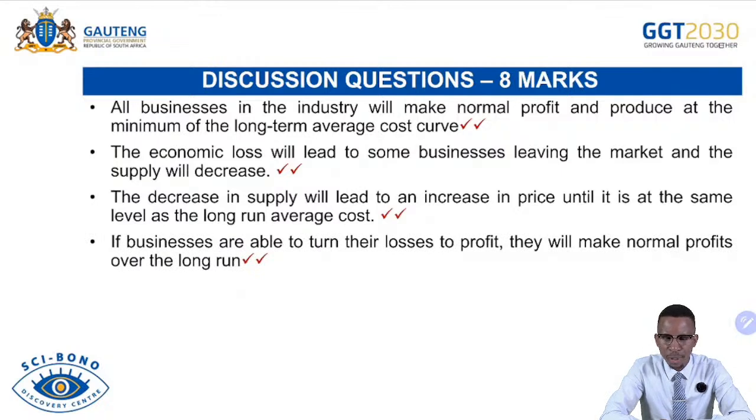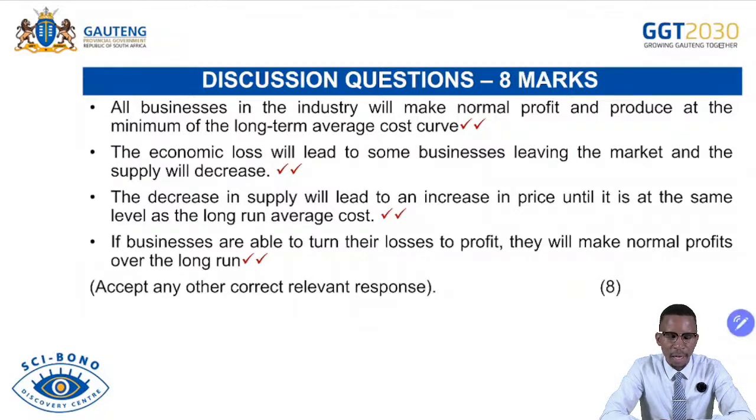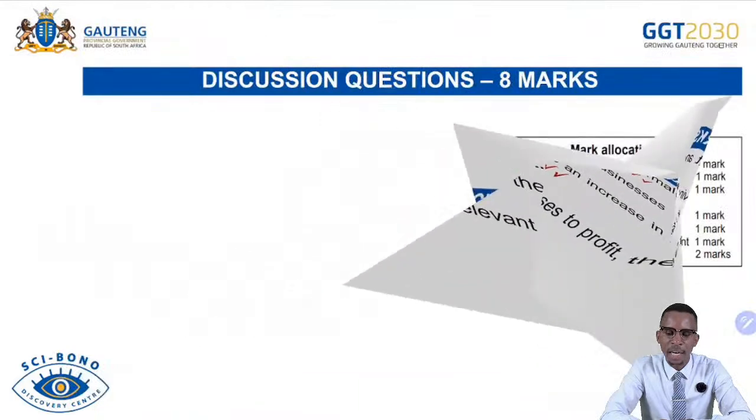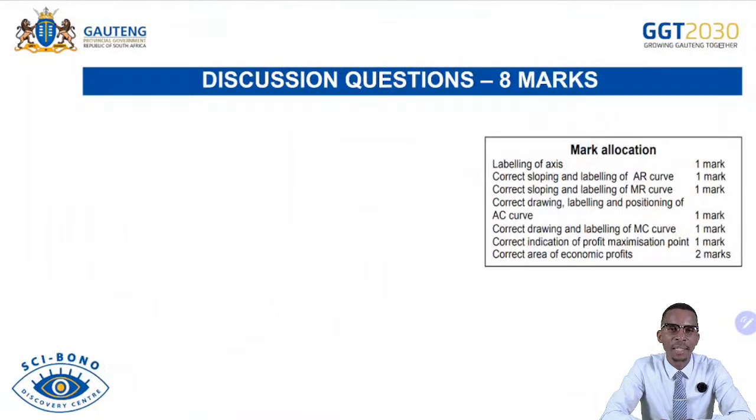If businesses are able to turn their losses to profit, they will make normal profits over the long run. Any other correct answer is accepted for 8 marks. Remember, in this kind of question, you must answer in full sentences. Do not list.